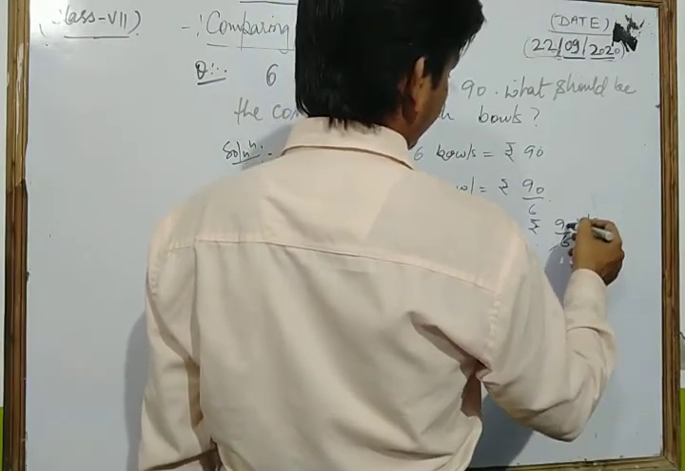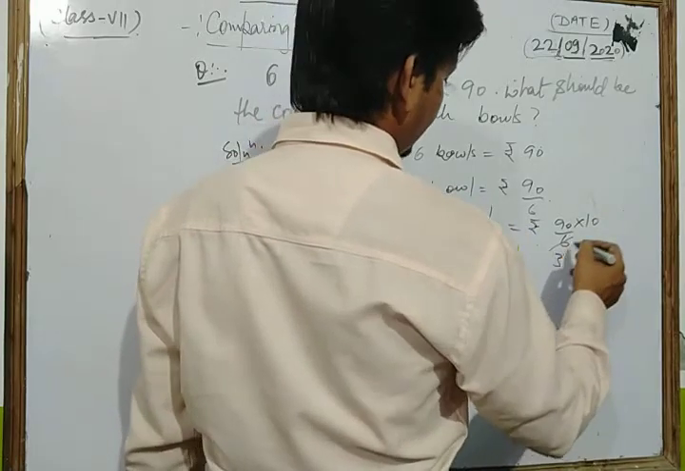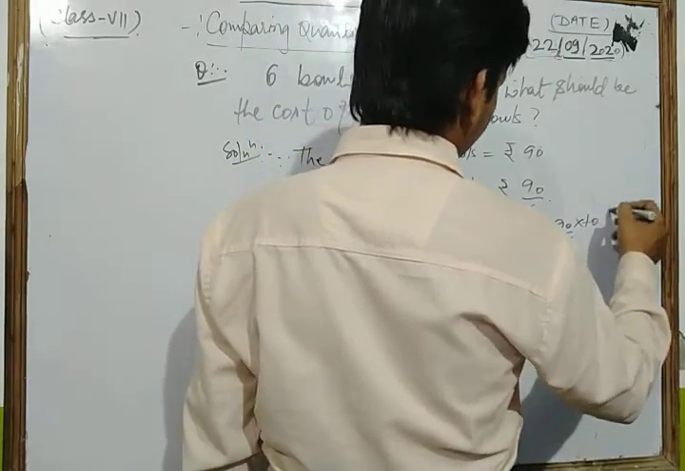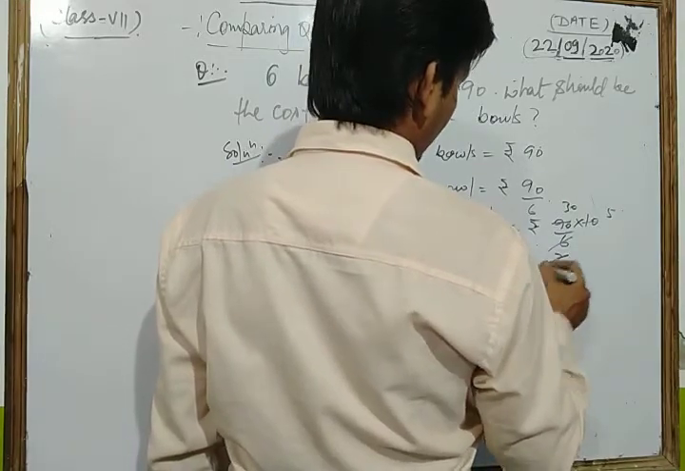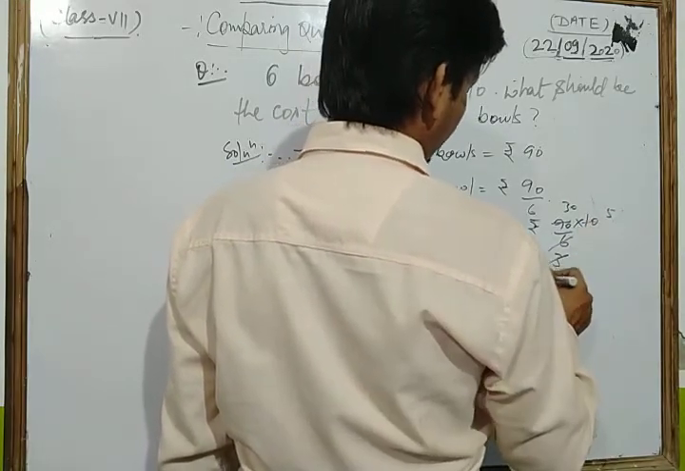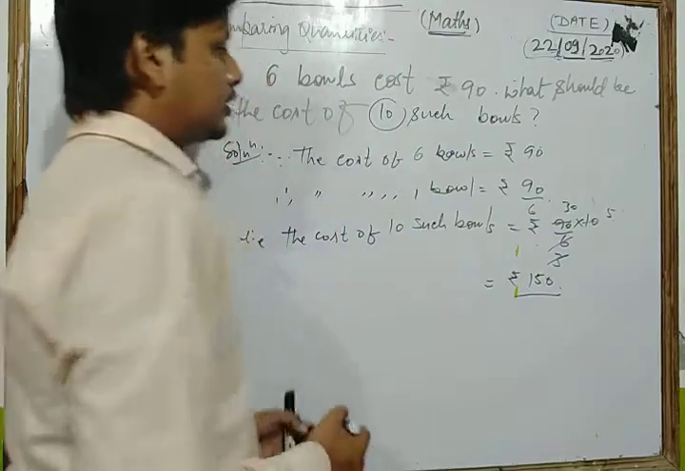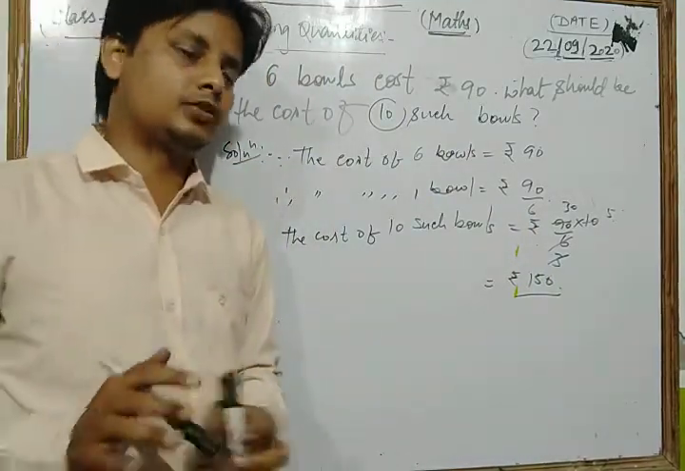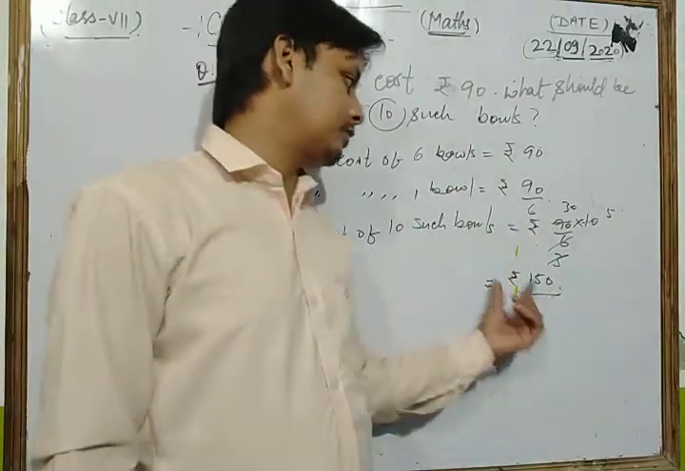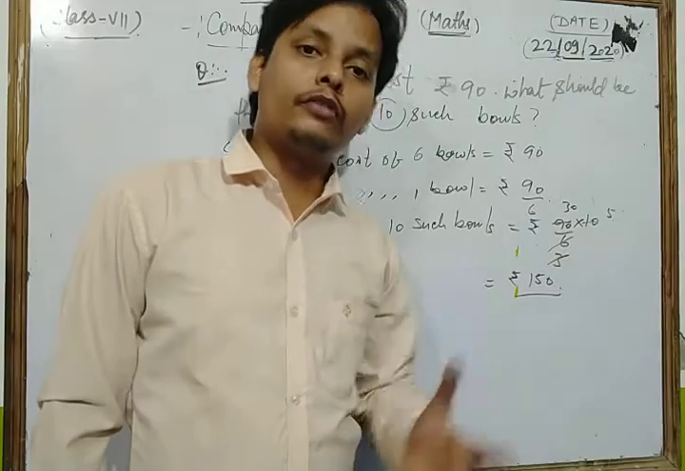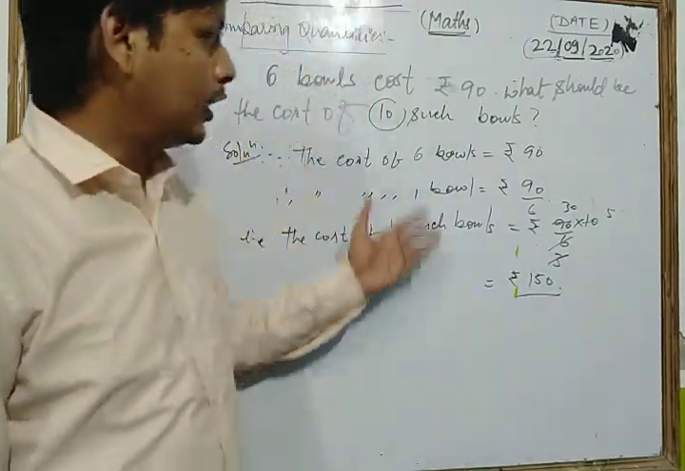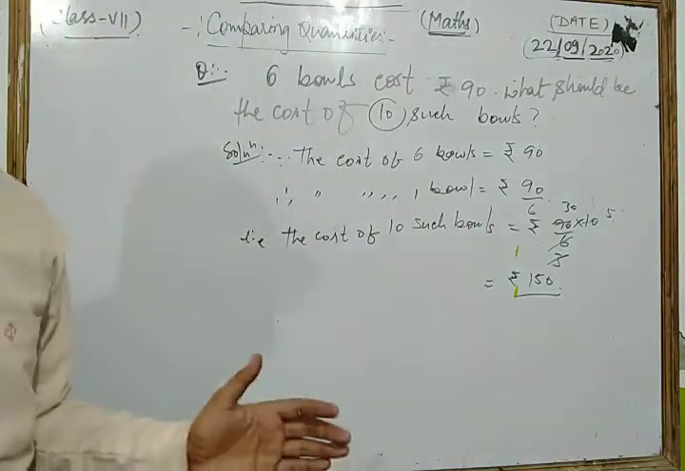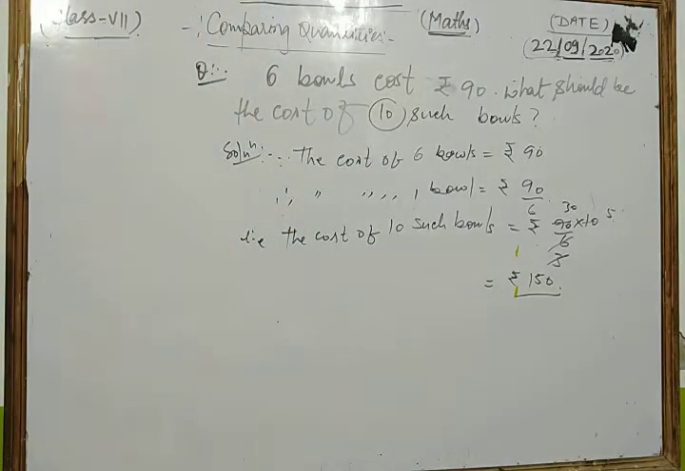Let's see. 2 3s are 6, 2 5s are 10, 3 3s are 9, 3 5s are 15. This is 150. Thus, in this way, we can say that, dear student, the cost of 10 such balls is rupees 150. So this is our required answer. So, dear students, in this way, you can solve that type of questions based on comparing the quantities.